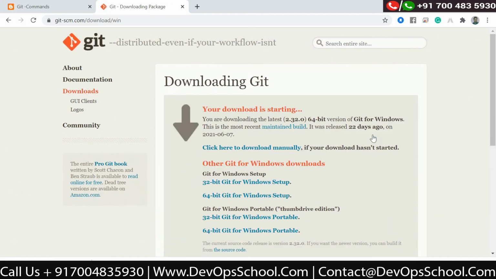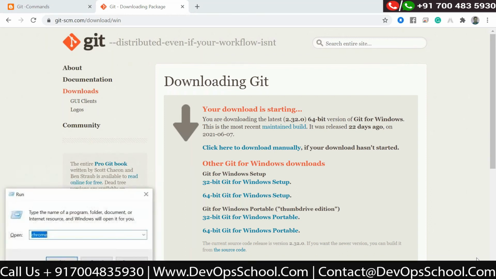Once you download it, it will download the binary or exe file. On the Mac, it will be a DMG file. Once it is downloaded, you just need to install. Installation is very simple. There is no complication while installing it. I have already installed, so I'm not going to install. Let me just delete one file.